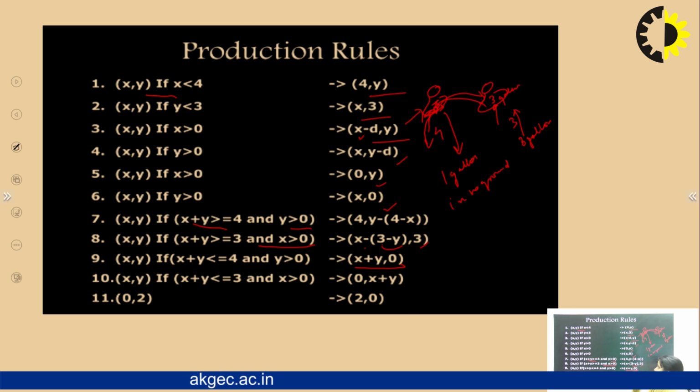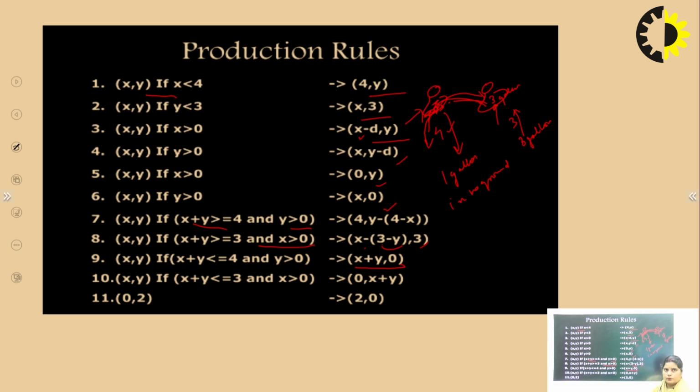After that, when we pour this water into this 4 gallon jug, that jug will have exactly 3 gallons of water. Now when we pour this 3 gallons of water onto the ground, the problem remains the same again, that we have both the jugs empty. So we fill, just like following these production rules.